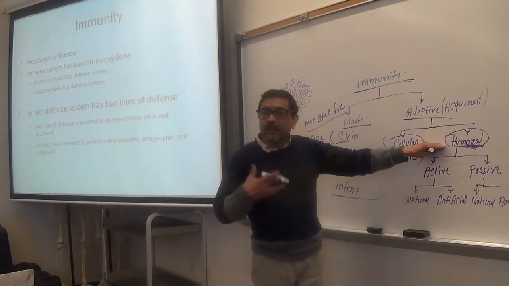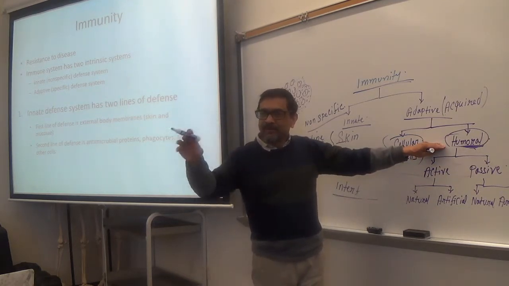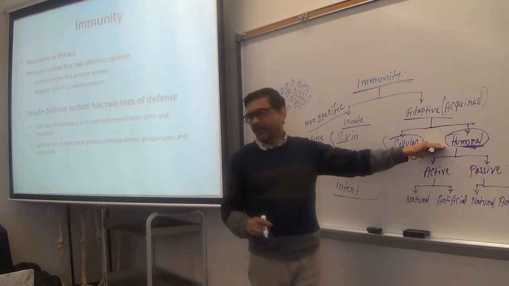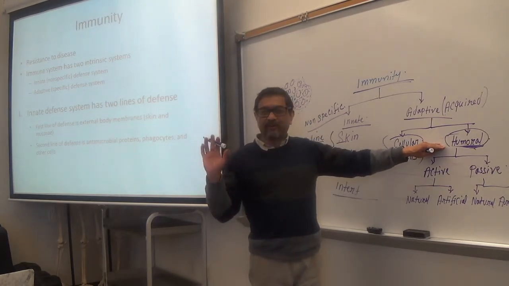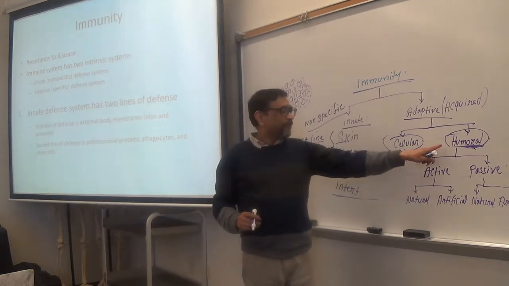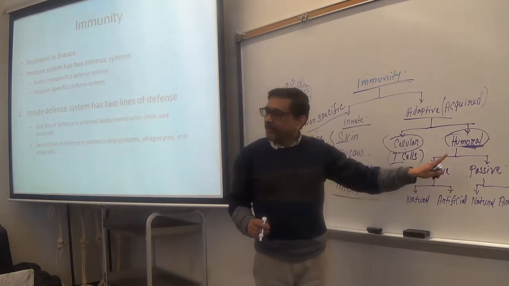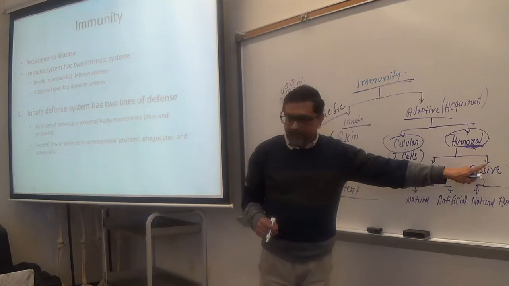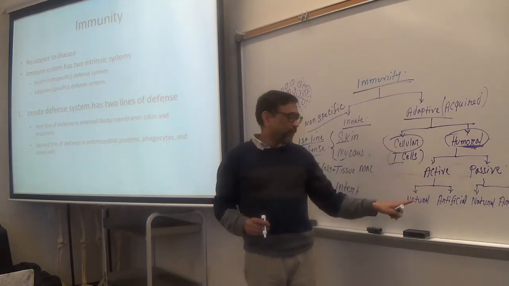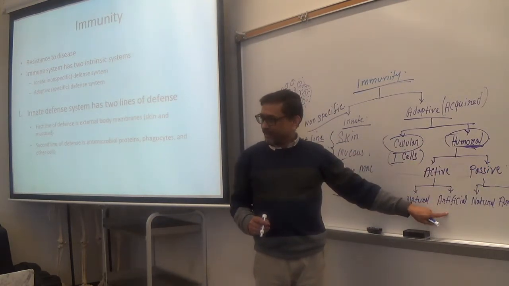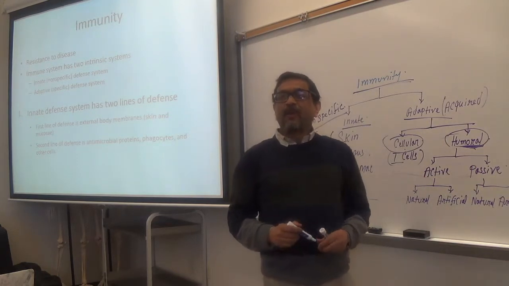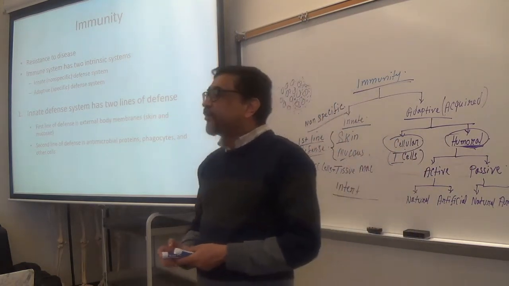Now how do B cells work? By secreting antibodies. That's why it is called humoral, fluid. Then humoral could be active or passive, and both active and passive could be natural or artificial. Now, what is the difference between active and passive?